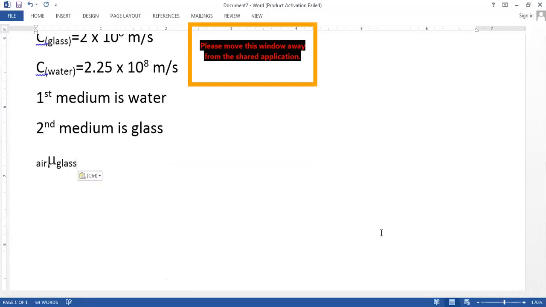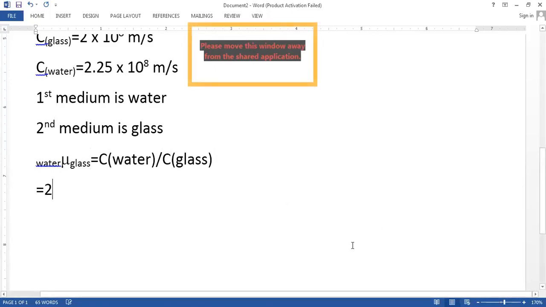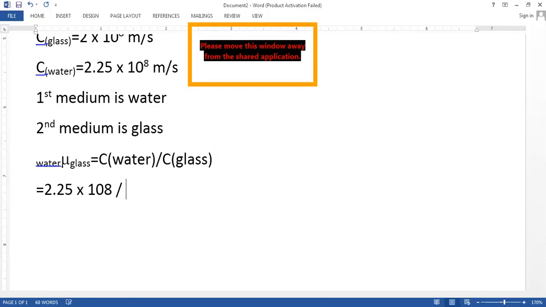So we are going to write the refractive index of glass with respect to water. Here I will write water, then the refractive index sign, and then glass, which is equal to the speed of light in the first medium, that is water, divided by the speed of light in the second medium, that is glass. So that will be the speed of light in water, 2.25 into 10 raised to 8 meter per second, divided by 2 into 10 raised to 8 meter per second.